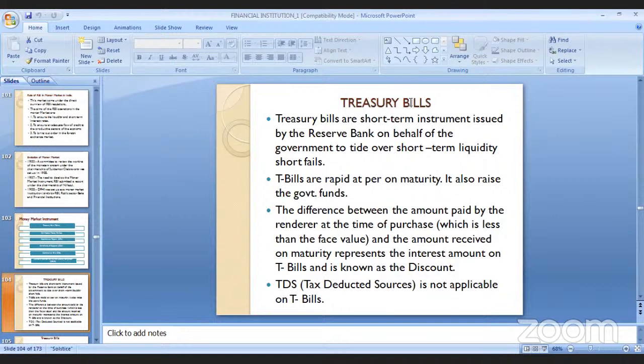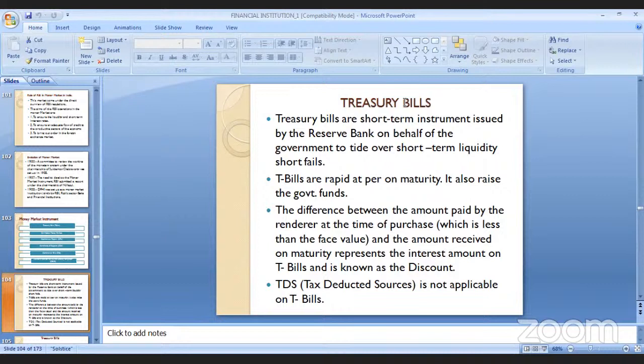T-bills, according to maturity and time period, are divided into 3 months, 6 months, and 1 year. Whatever products are sold here are matured in 3 months also.